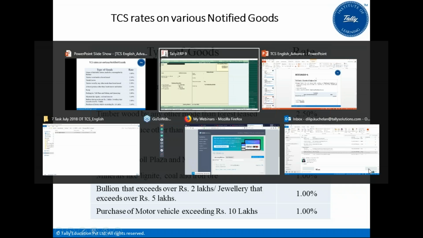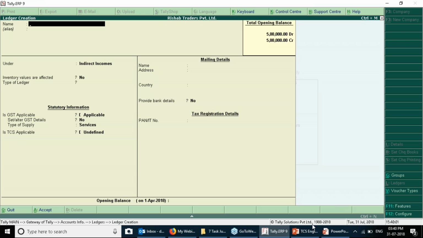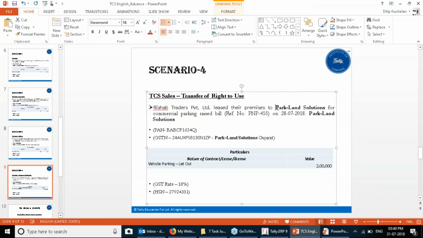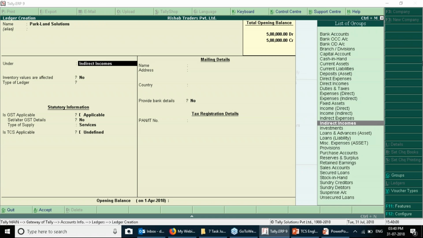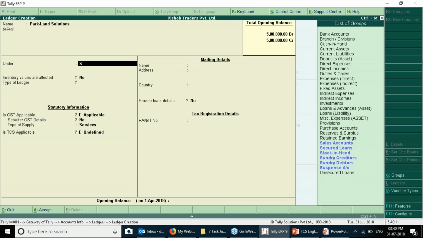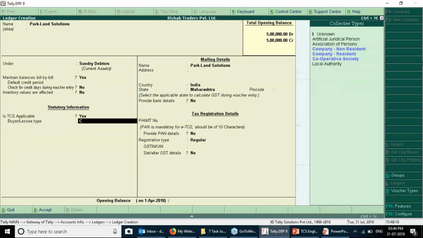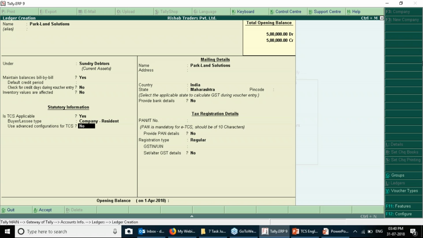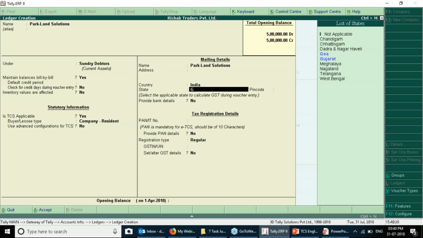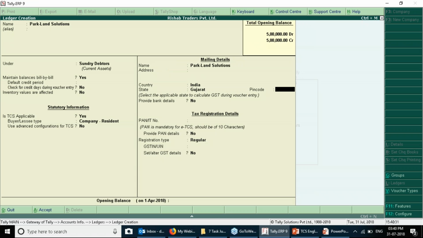name of the buyer. Name of the buyer is Parkland Solutions. Now, Rishabh Traders is having the premises. Is TCS applicable? Yes, applicable. Company resident. Use advance provision? Nothing. Now, this Rishabh Traders Private Limited is having their premise in Gujarat. So, it is an interstate service sales.